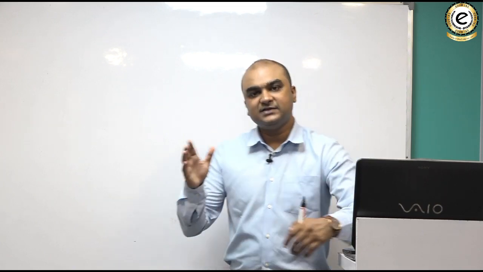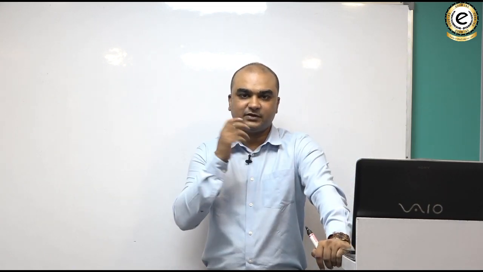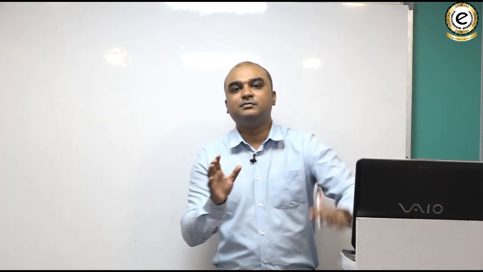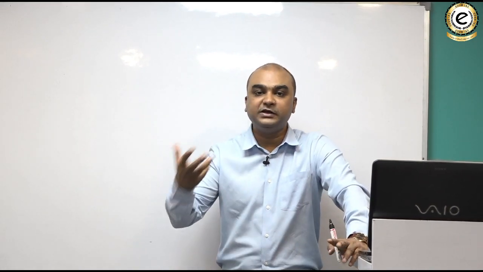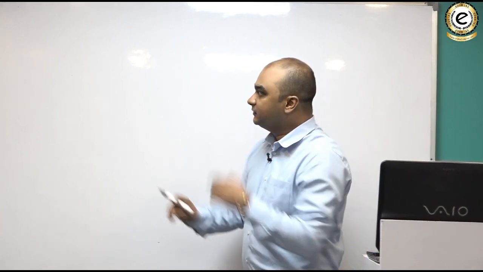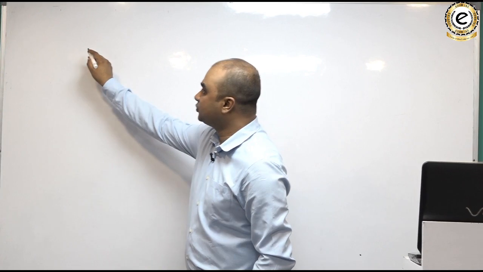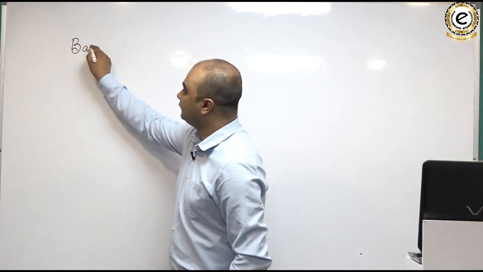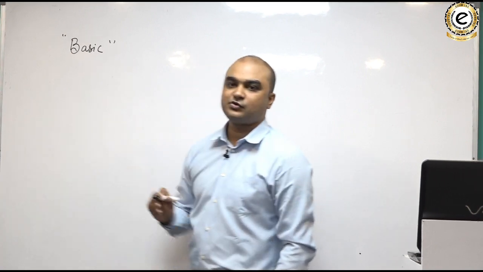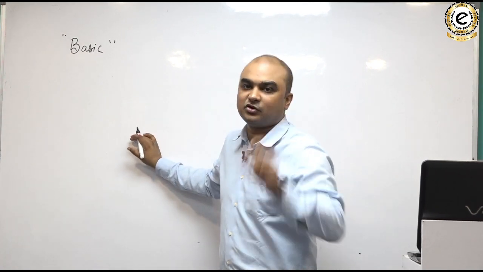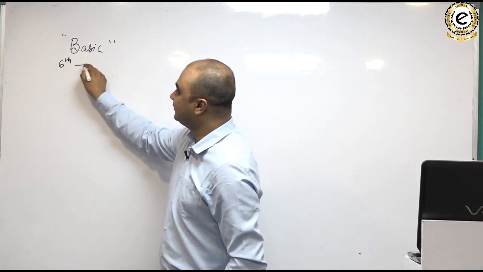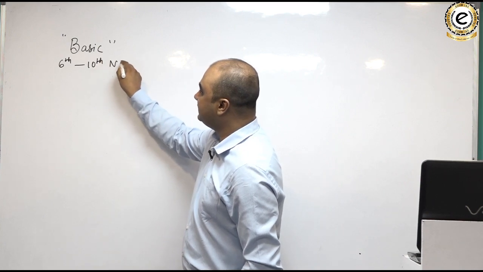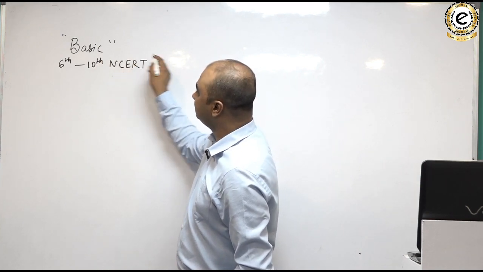I will try to divide these books on two bases. First is on the basis of paper 1 and paper 2, and second, the basic books, and then the books that you should read for further broadening your knowledge base. So the basic books that you should start with if you are choosing geography as your optional and you are thinking of preparing the physical geography section. So the basic book for you will be first the 6th to 10th standard NCERT.